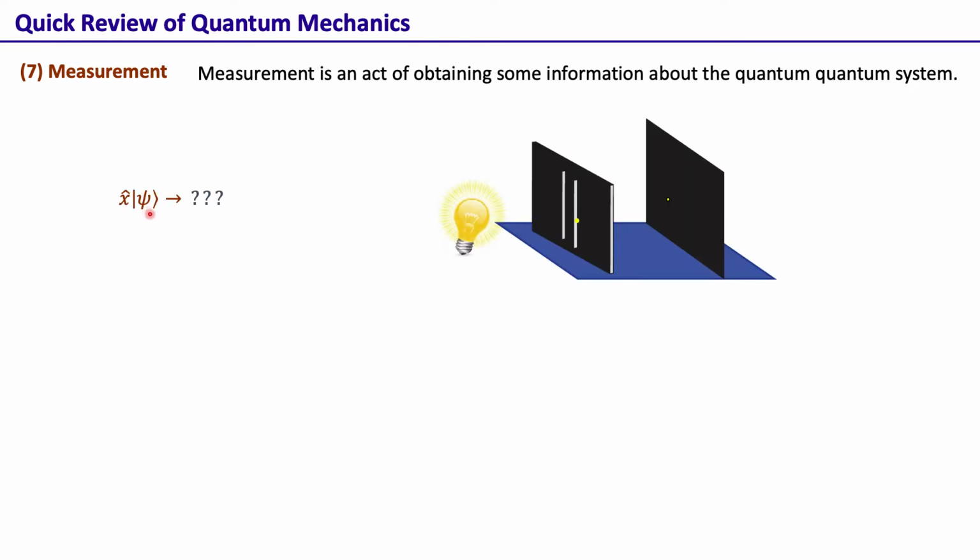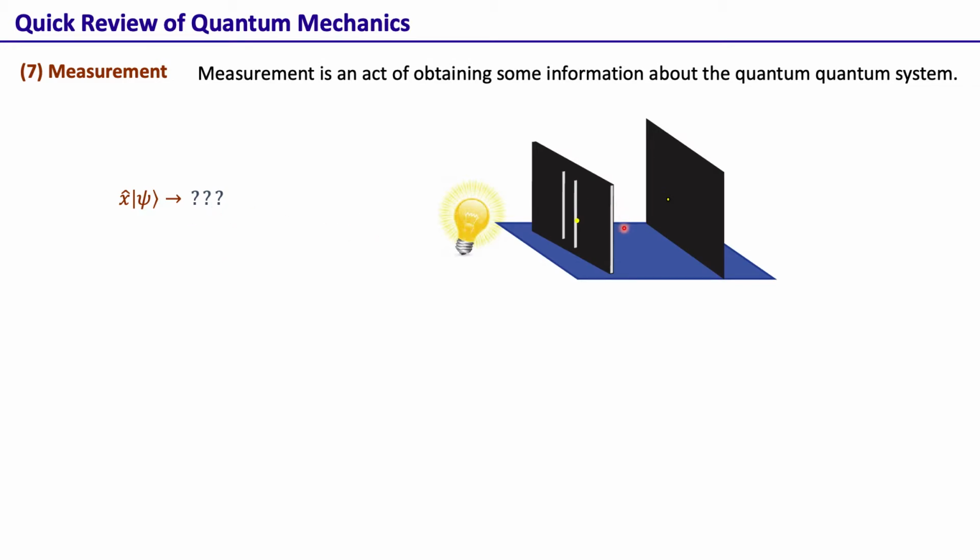So when we measure the state, for example, we have this quantum state, and we want to obtain its position information as to where the system is. Now this act of obtaining the position information through any measurement device is completely uncertain as to what value of the position the measurement is actually going to give.